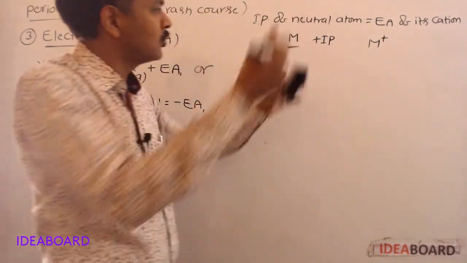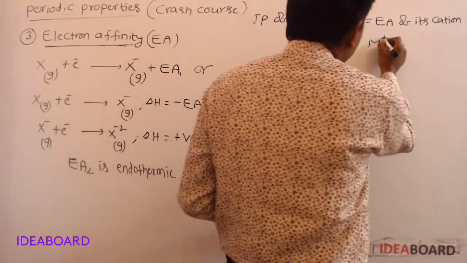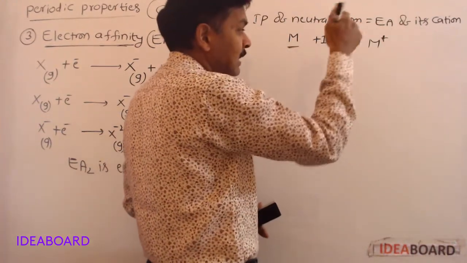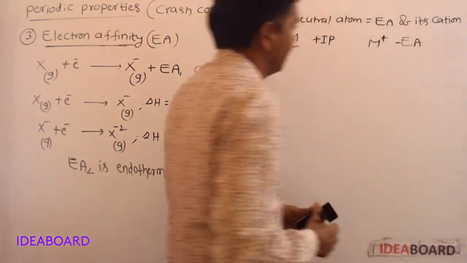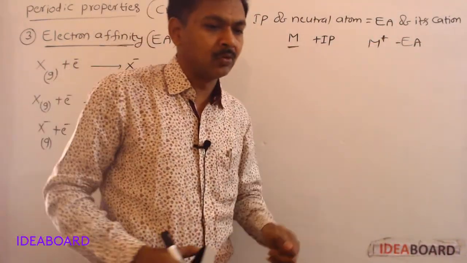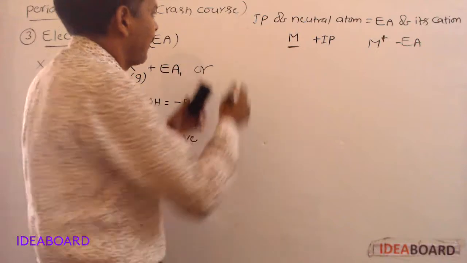Energy is required, so plus IP. When one electron is added to the valence orbit of M plus, energy will be liberated. That is electron affinity, minus EA. Both are equal in magnitude but opposite in sign.